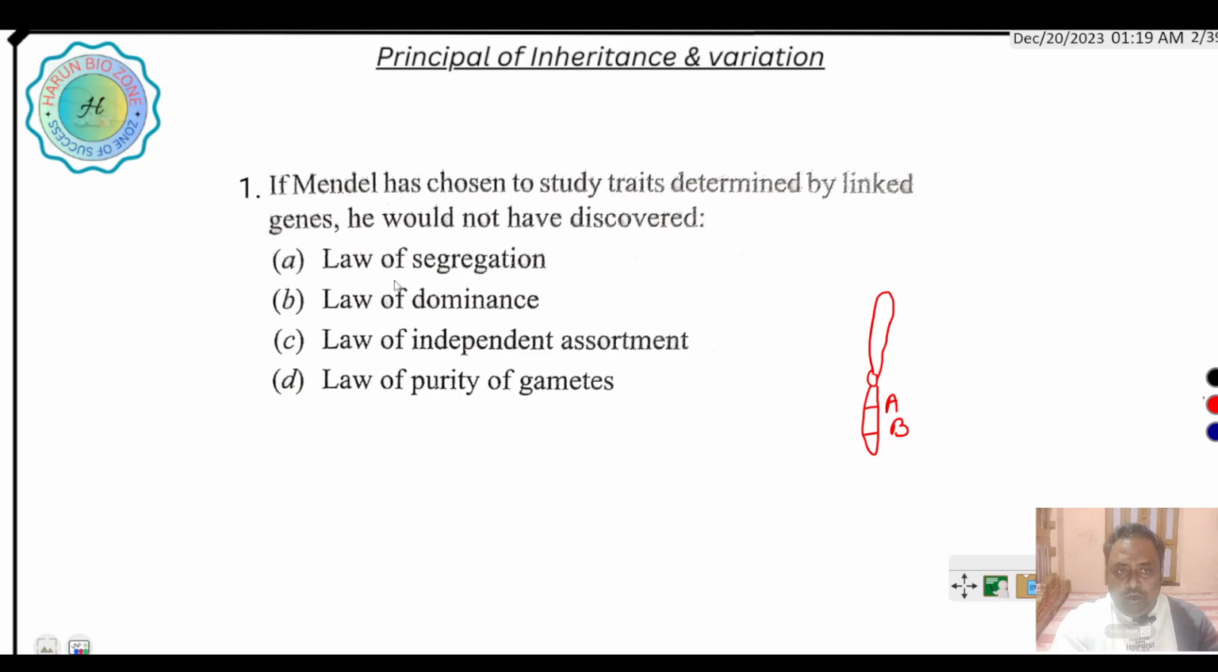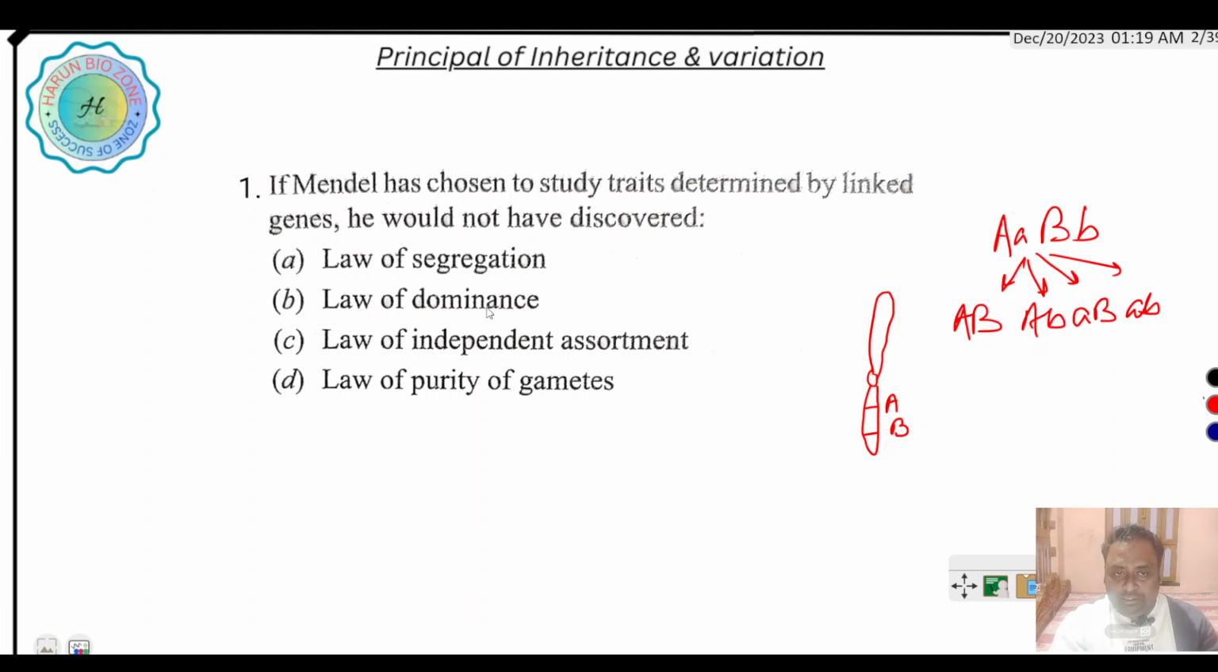Now, what is the law of segregation? At the time of gamete formation, the genes, like A, A, B, B, separate from each other. This is called the law of segregation.